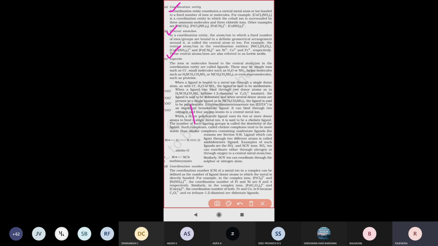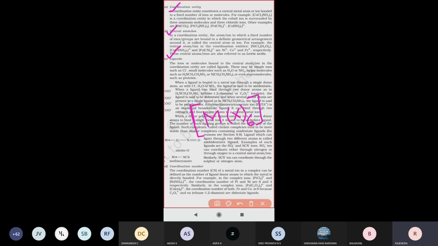Just looking like this. For example, if you take a complex compound, inside it one central metal atom is present, and along with it some atoms, molecules or ions are attached.